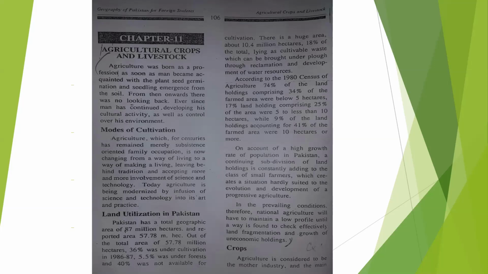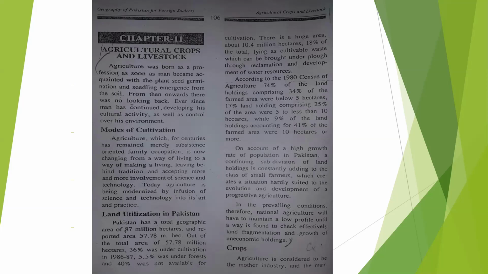Agriculture, which for centuries has remained a merely subsistence-oriented family occupation, is now changing from a way of living to a way of making a living, leaving behind tradition and accepting more and more involvement of science and technology.